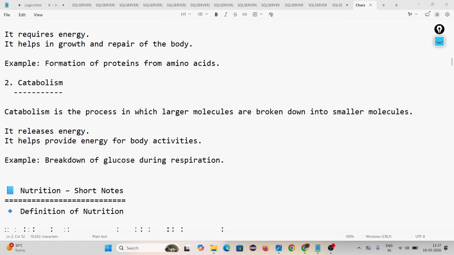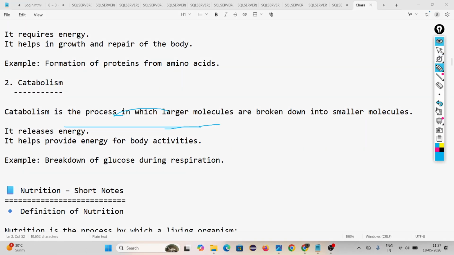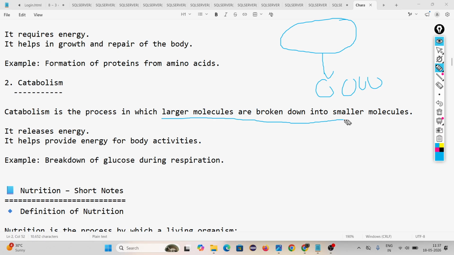Then coming to catabolism. Catabolism is exactly opposite to anabolism. In anabolism, smaller molecules combine to form bigger molecules, but here a bigger molecule is broken down into smaller molecules. Remember, when we perform anabolism we require energy, but when we perform catabolism we release energy. It provides energy for body activity.